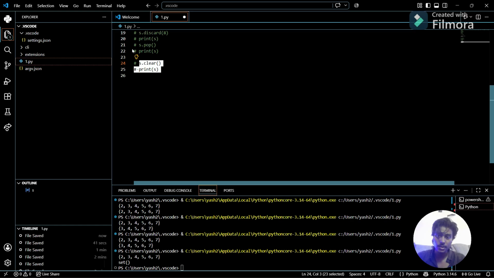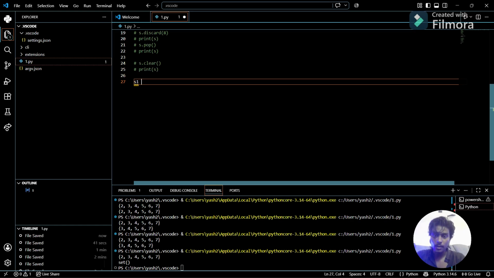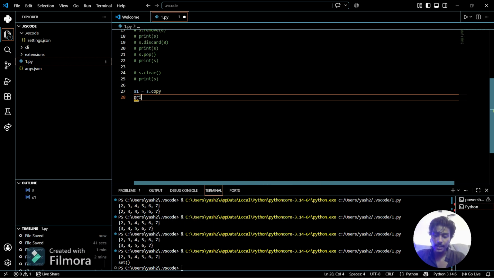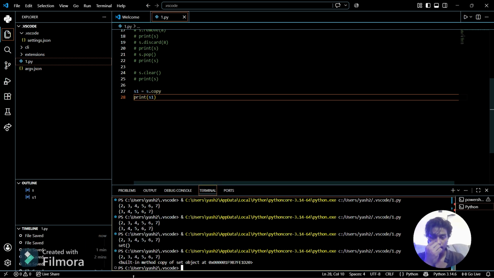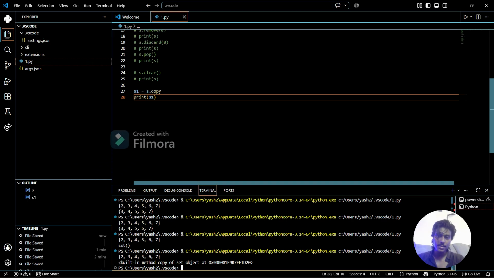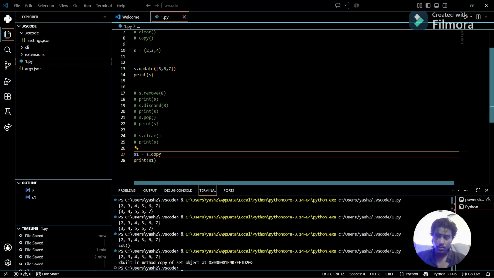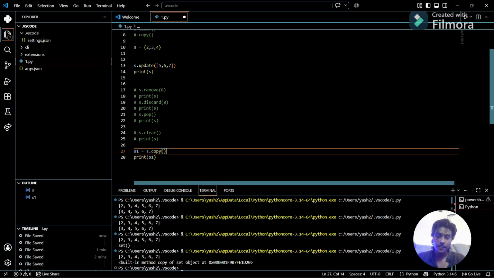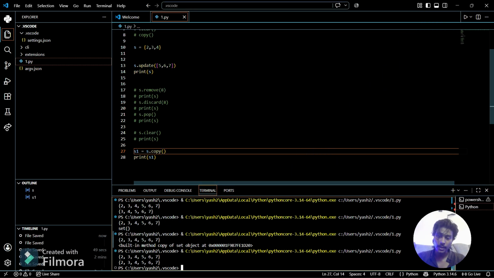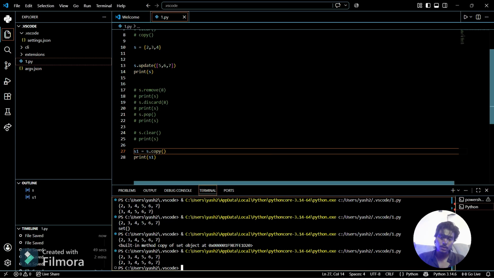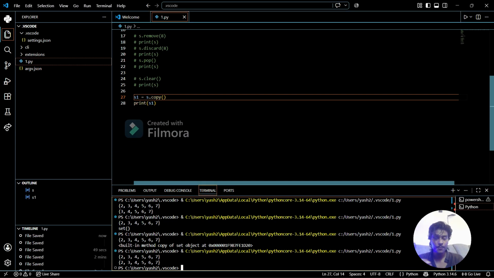And now move to the last, which is copy. If I make s1 and use s.copy(), and then print s1, you can see it shows a built-in method, which is the address of s. For copying it, I forgot to write the parentheses here. Now you can see if I use this, it becomes a copy of s. So s1 is a copy of s, and we can use it as a copy here. So that's how we can use the copy function.